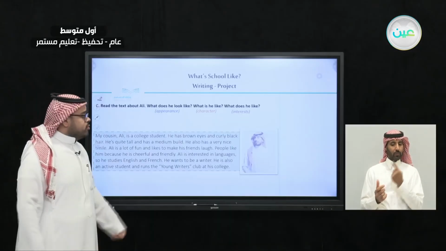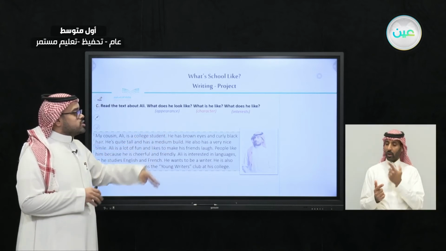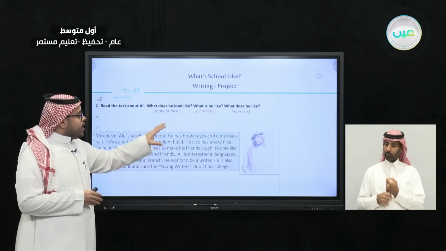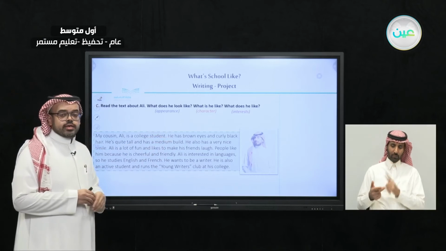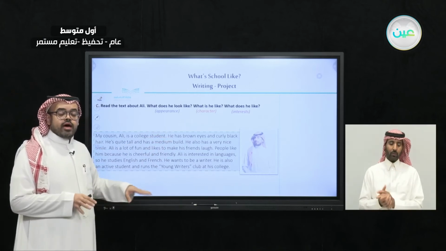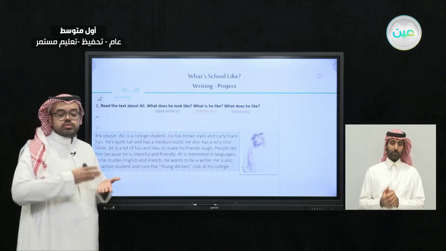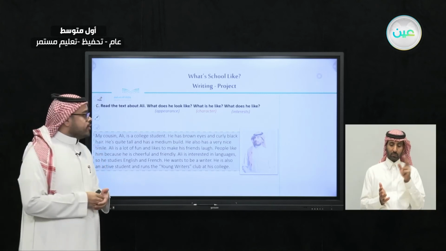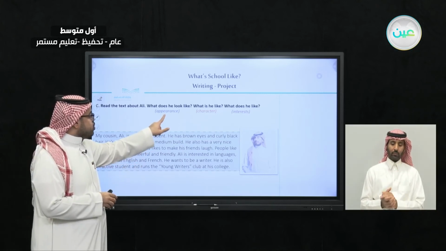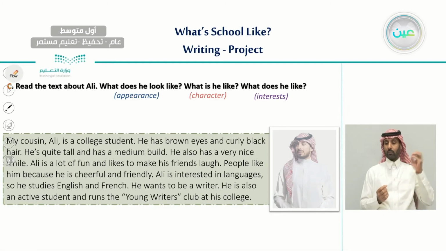And the second one, his character, what is he like? And the third one, his interest, what does he like? So here we have the three colors just to differentiate between those three questions, okay? The first one, the blue one, will be about appearance. So when we underline in blue, those are the answers of the first one.